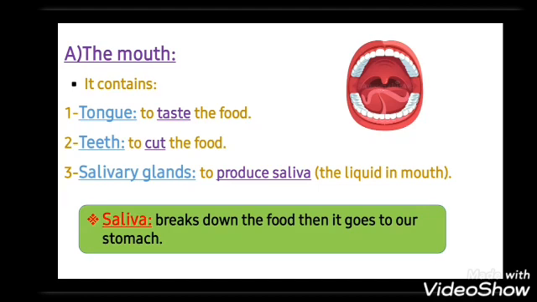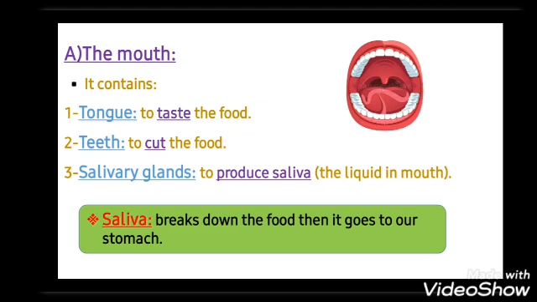What is the saliva? Saliva is the liquid inside the mouth. Salivary glands produce saliva. So inside our mouth we have tongue, teeth, salivary glands. Tongue to taste the food. Teeth to cut the food or chew the food.